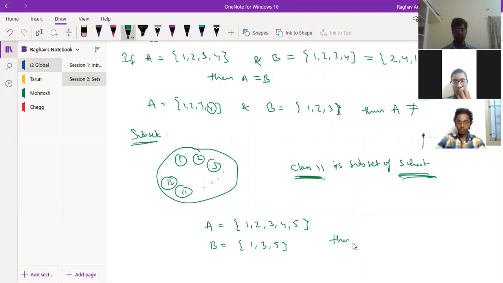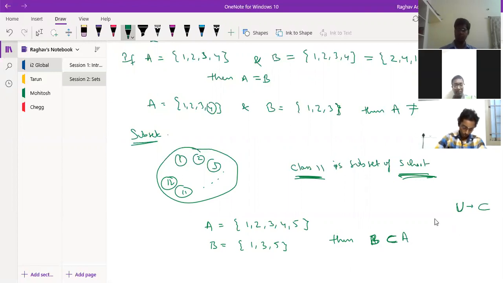So then I write B is a subset of A. This is how we denote subset. It's like a U turned 90 degrees. This U, if you turn it 90 degrees clockwise, it will become like this. So this is how you represent subset.